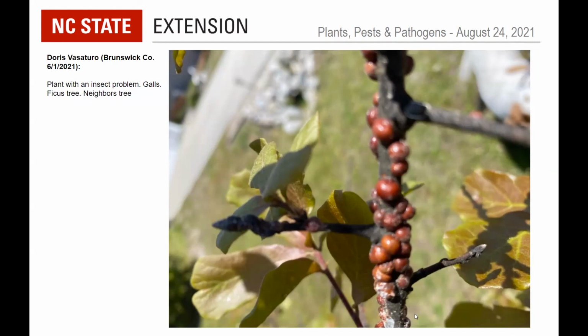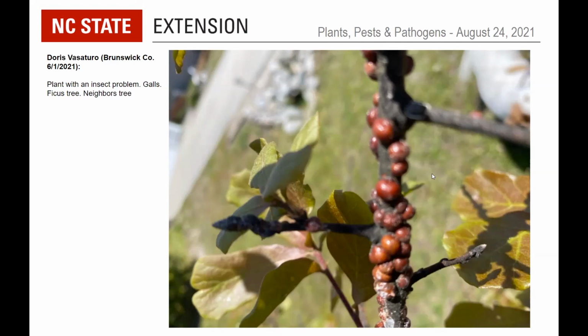These are going to be soft scales, even though they're called soft scales at this stage, when the females are most mature and have laid eggs underneath them that will hatch into crawlers and infest the rest of the plant or get blown to other plants. They are not very soft at that stage. They're actually very hard spheres.